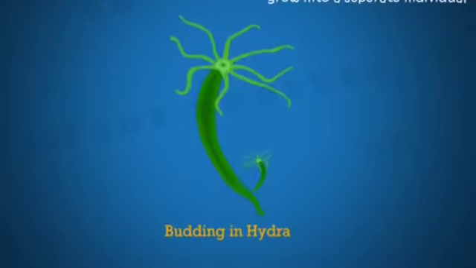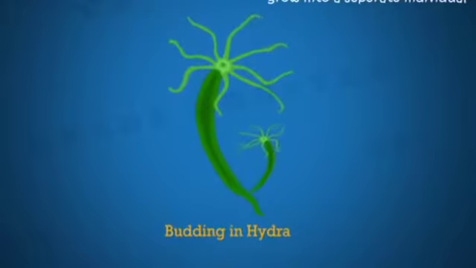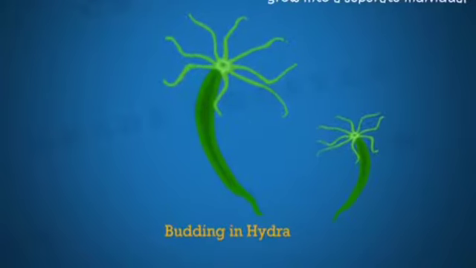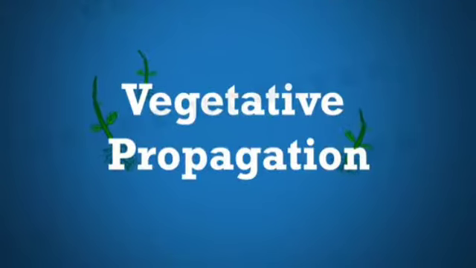Budding. Hydra produce buds on their bodies. These buds get separated and can grow as an individual. This is budding.